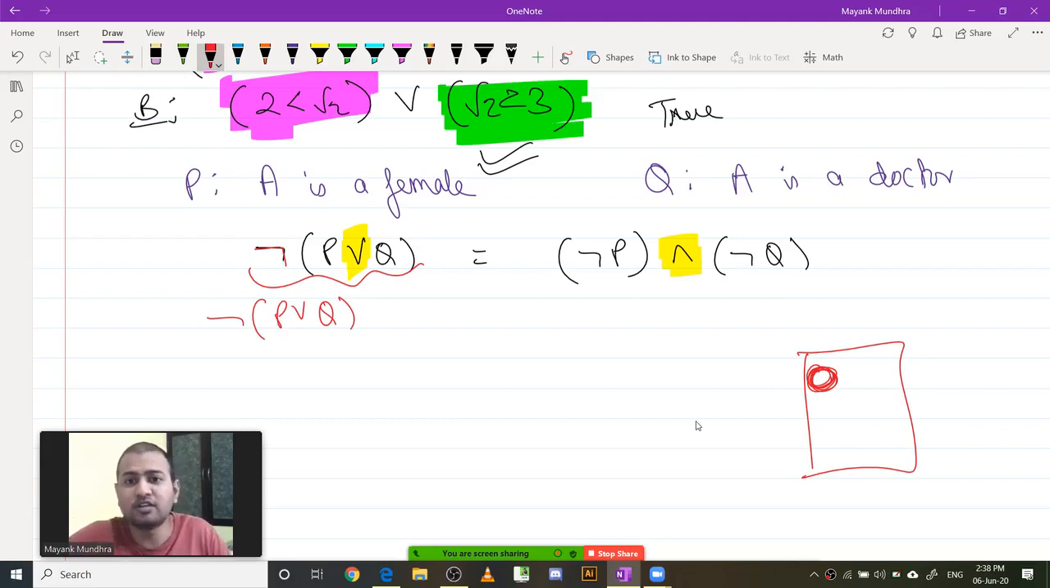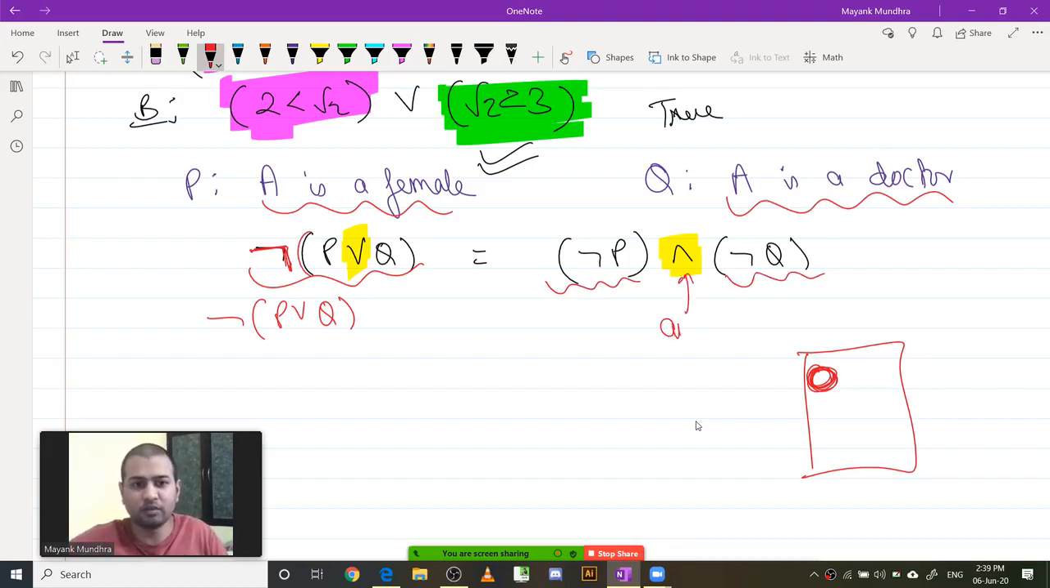The negation of P or Q means that it will first check if I am a female, and it will get the answer no. Then it will check if I am a doctor, and the answer will be no. Since the answer is no on both parts, it implies that there is a negation of P or Q. So either you can check the negation of P or Q, or you can check if P is false and Q is false simultaneously. This word 'and' here is important.